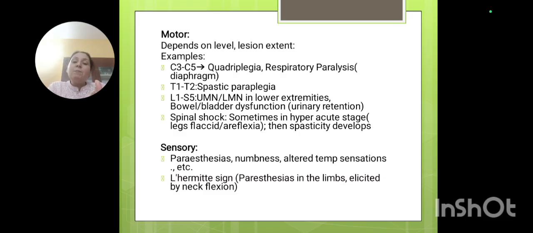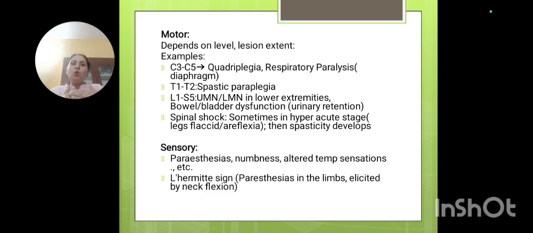Now, what else will be there? Fasciculations will be there. Fasciculations is when the muscle is dying off, or the muscle does not have the power to produce a movement. Fasciculations will be seen. The next important thing is that there will be atrophy of the muscles. Fine. And what happens in UMN is the tone increases.